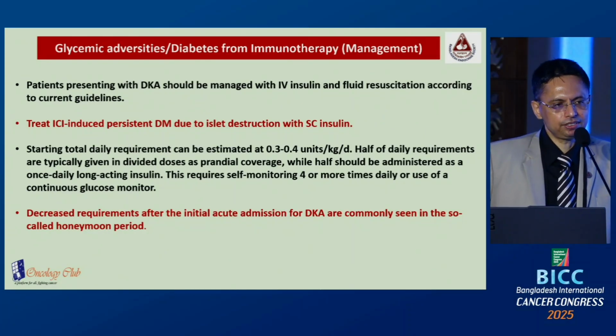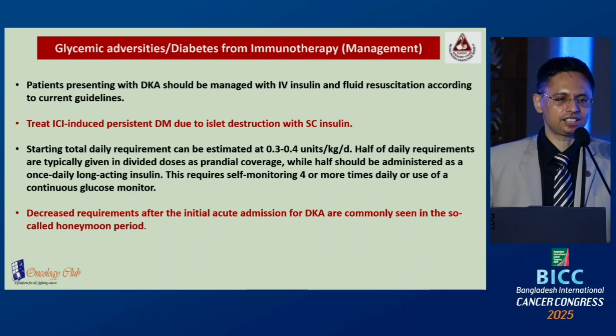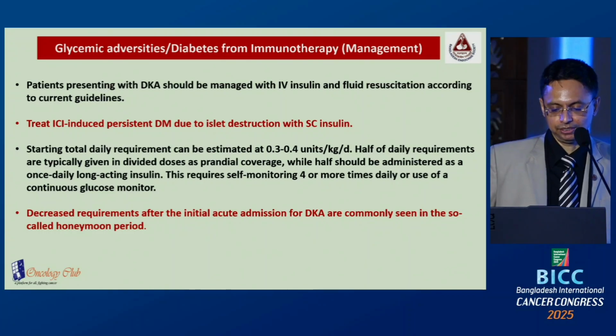Patients who present with features of diabetic ketoacidosis, you should treat as standard diabetic ketoacidosis with IV insulin and fluid resuscitation. Treat ICI-induced persistent diabetes mellitus due to islet destruction, as they present with features similar to type 1 diabetes. You should treat with subcutaneous insulin. Total starting dose of insulin may be 0.3 to 0.4 unit per kg.